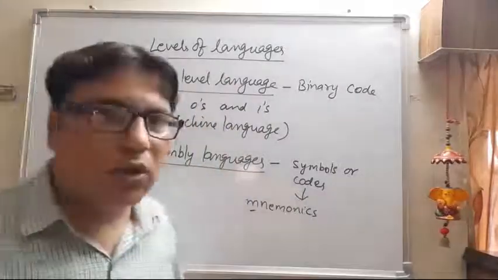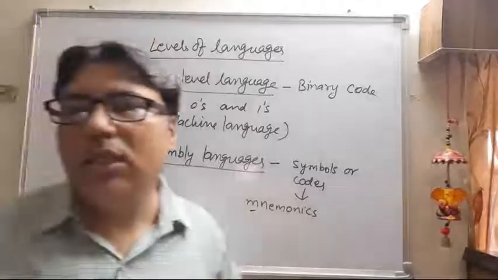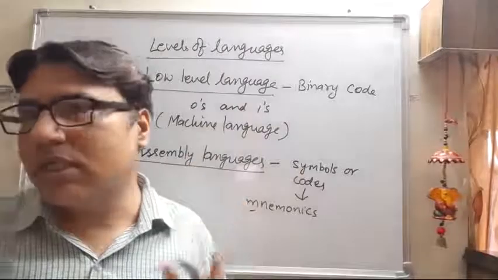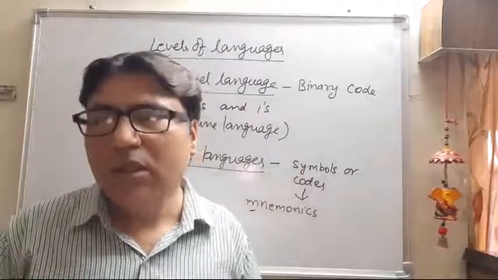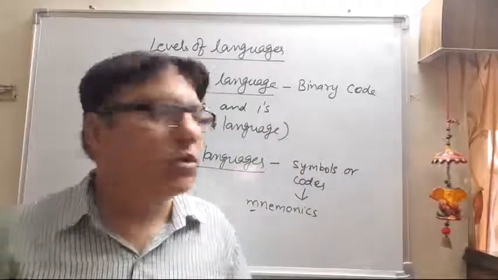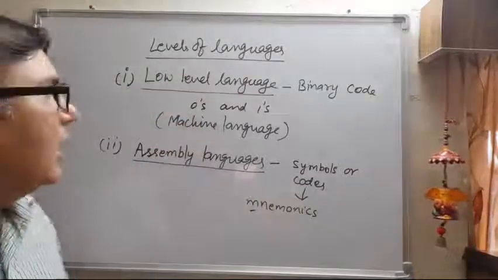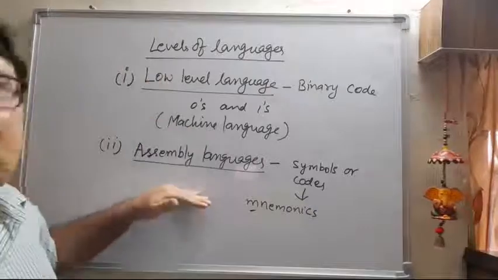But the problem was that the computer only understands zeros and ones, that is machine language. It does not understand anything else. So there was a need to convert assembly language into low level language, and low level language into assembly language.